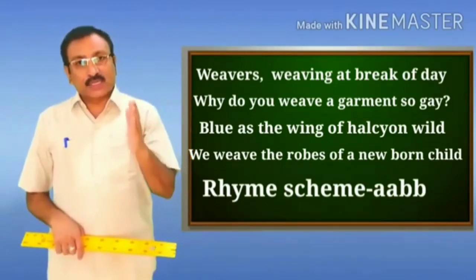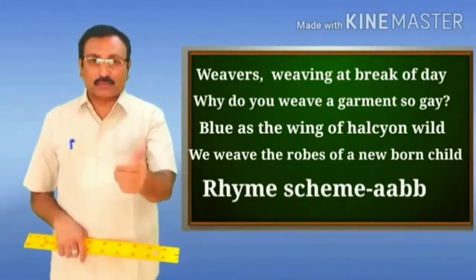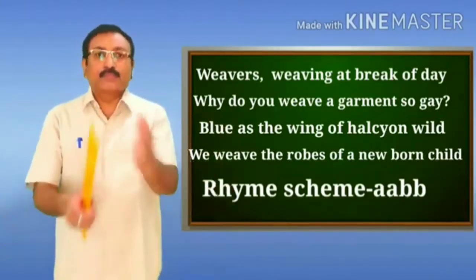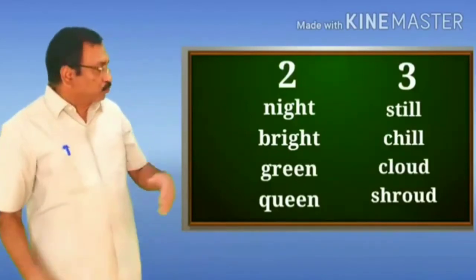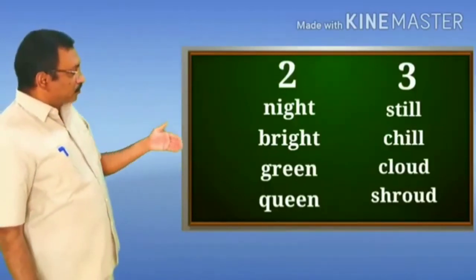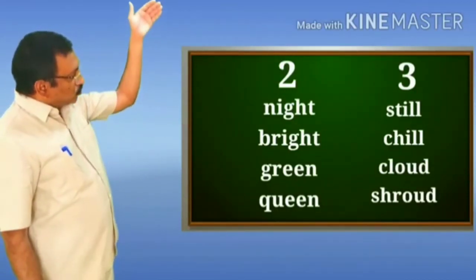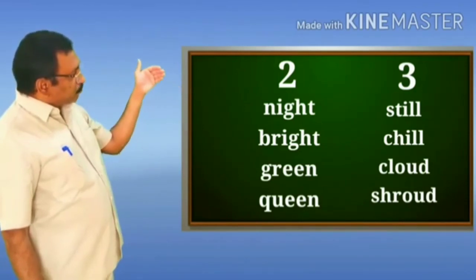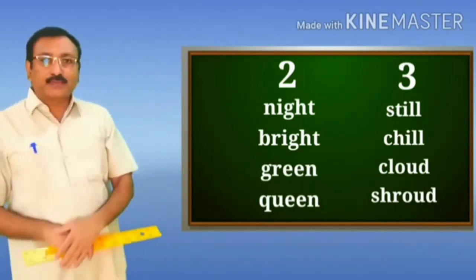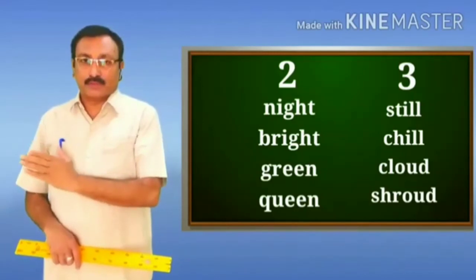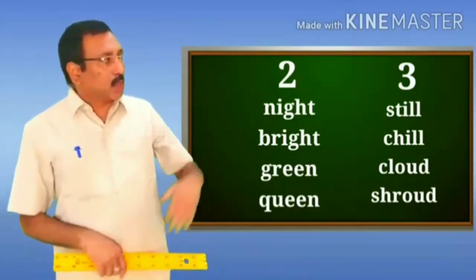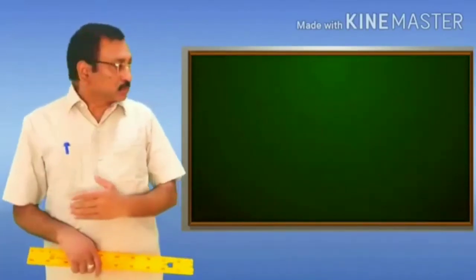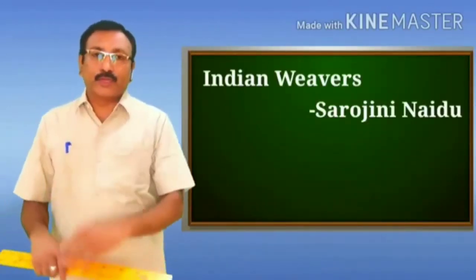The second stanza and third stanza have the same rhyme scheme, that is A, B, B. Each stanza has the same rhyme scheme, that is A, B, B.